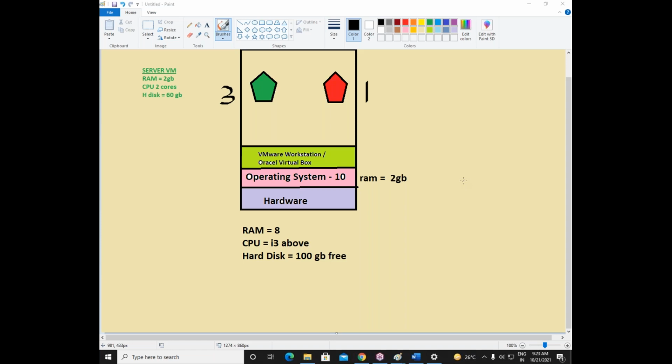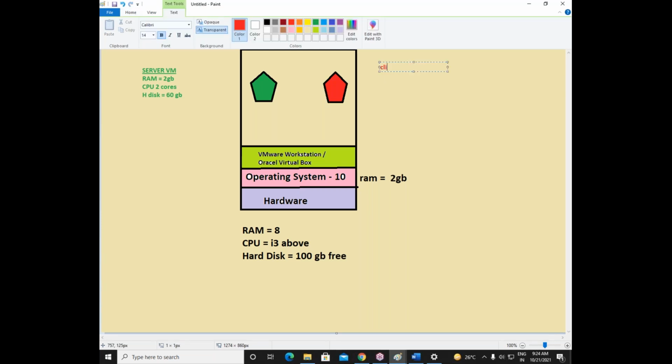So this is the concept, friends. This much we have to do. This much hardware we should have, and this configuration we have to do. This is your minimum again. In this computer, we will go with the Windows 7 operating system. This is your client OS, and client OS RAM should be minimum 1 GB. That is enough.